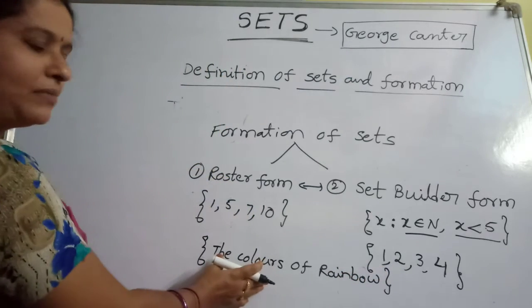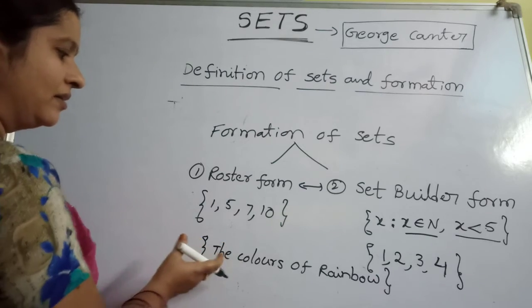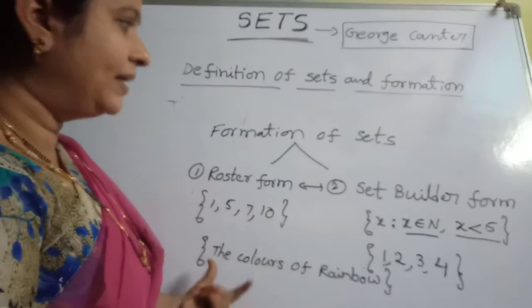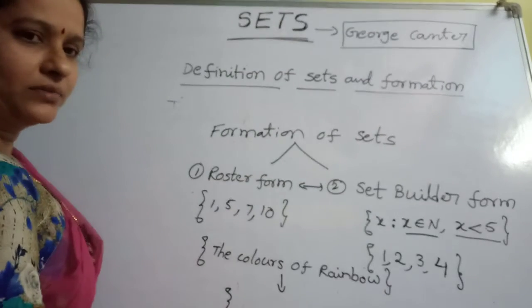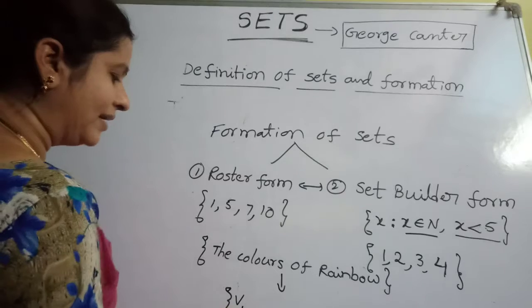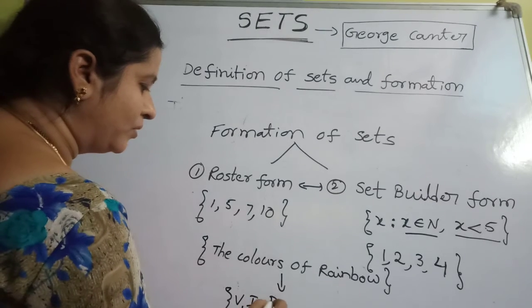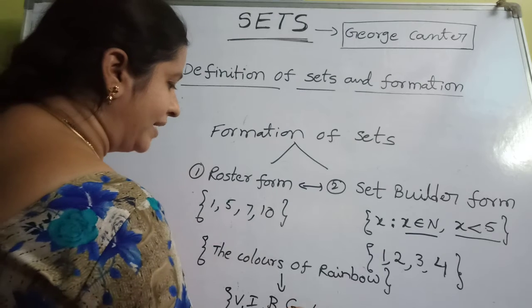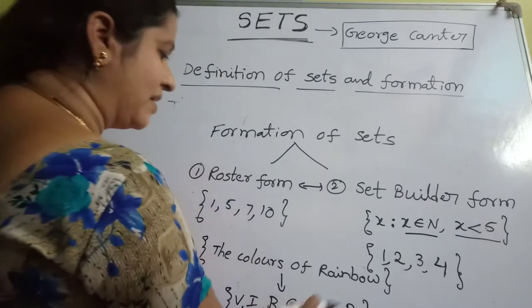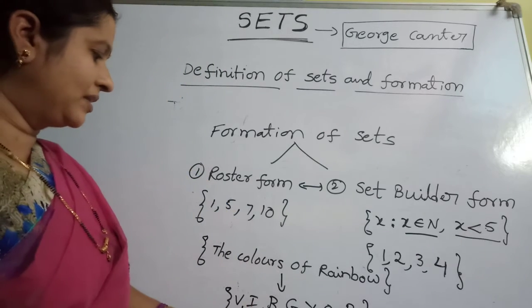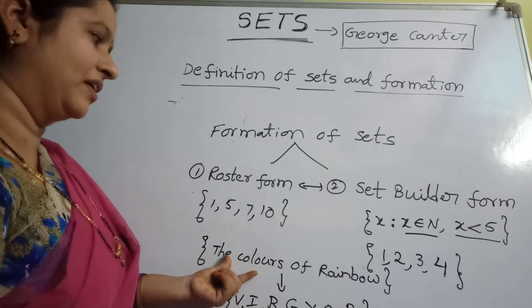Here we can't see the elements directly. What is given in this one? The colors of rainbow is given. So it is the set builder form. You can change it to roster form. So what are the colors in the rainbow? Do you know the colors of the rainbow? 7 colors are there: violet, indigo, blue, green, yellow, orange and red. These are the 7 colors of the rainbow. So this is the roster form and that is the set builder form.